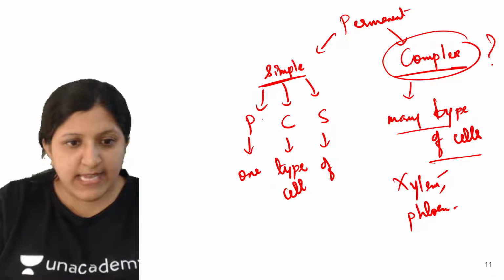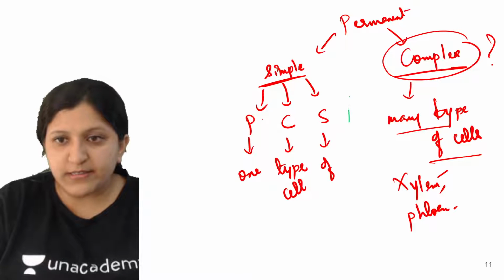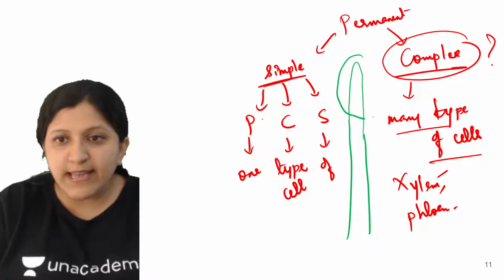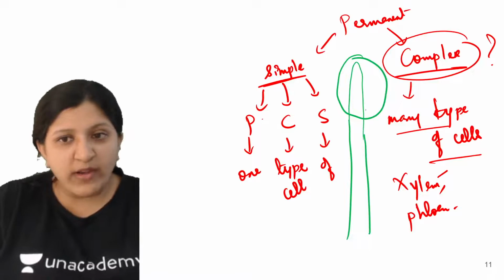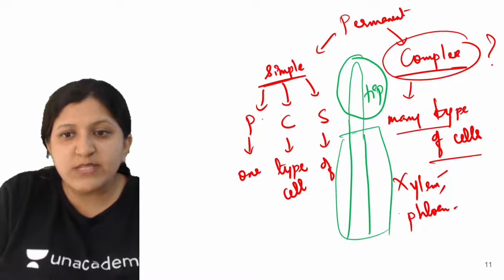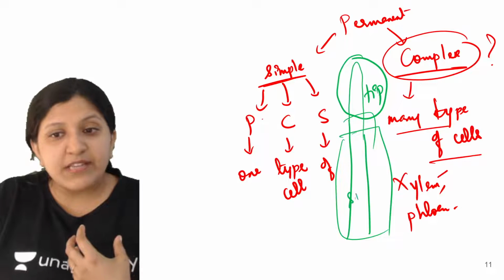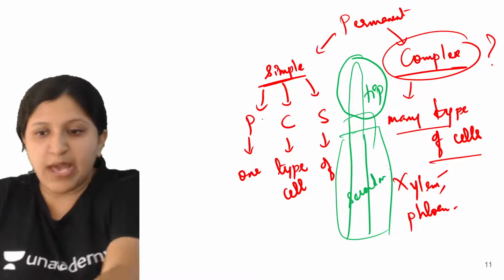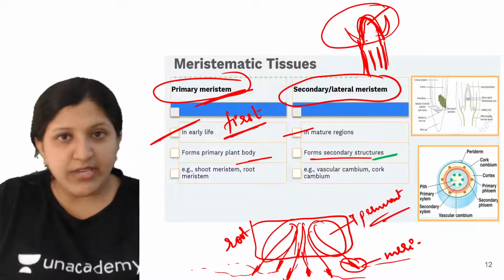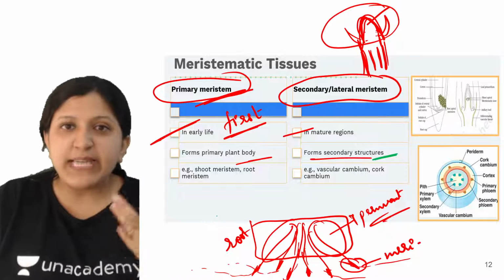The same way with respect to the branching also. Let's say in this case, this is a secondary structure. Let's say here is the tip. This plant, this is still a tender one which goes on dividing. But this part, what you see, this part completely is a secondary structure which is completely developed. In that case, the secondary structure mainly has permanent types of tissues, but the lateral meristem will be there to some extent.